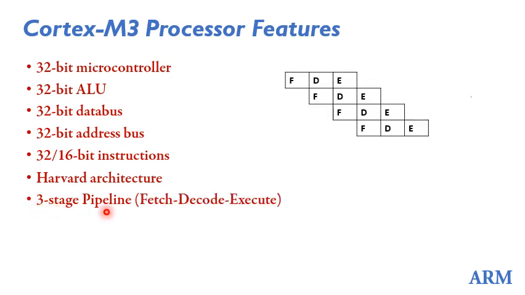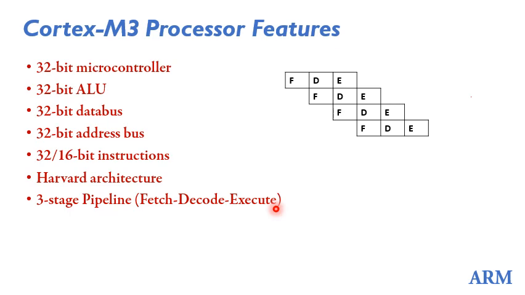Cortex M3 has a 3-stage pipeline, that is fetch, decode and execute. The traditional processors, which are CISC processors, have variable length instructions, so the number of clock cycles required to fetch these variable length instructions will also be variable.